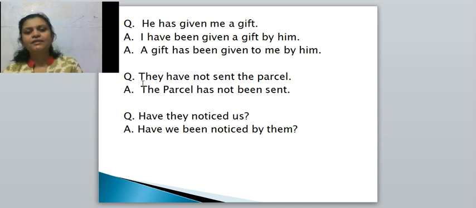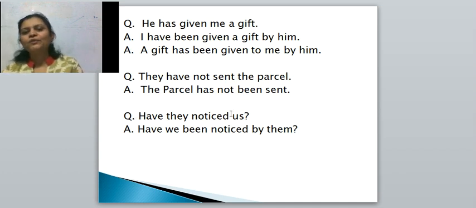Now the second sentence is, they have not sent the parcel. Here the parcel is the object, and that's why I have written object plus has plus not plus been plus V3, and after that the by construction is not written. This is also a correct answer, batch. So, the parcel has not been sent, meaning by them, and by them is not written.